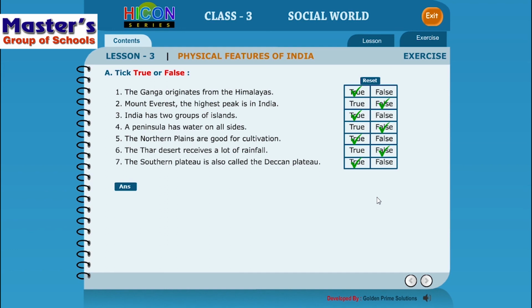Then, the southern plateau is also called the Deccan Plateau. Again, it is a right statement, because the plateau region in the peninsula region of India makes the southern plateau, and that is also known as the Deccan Plateau, the plateau in the Deccan region of India. Okay, so that is a right statement.